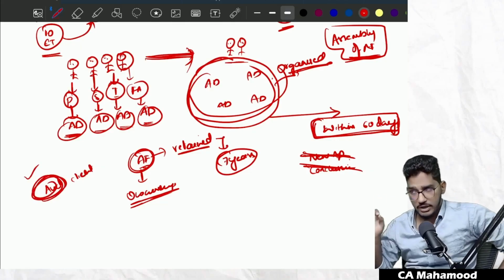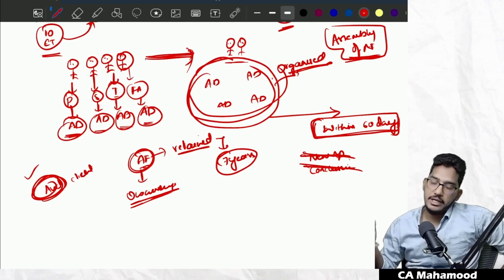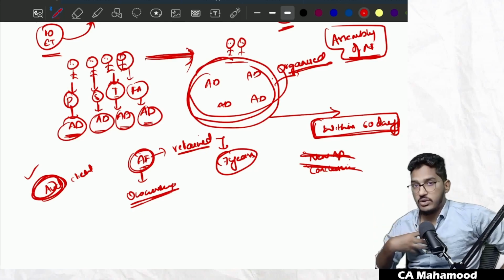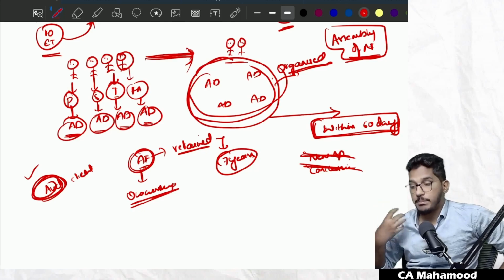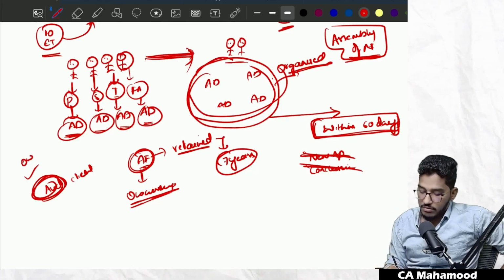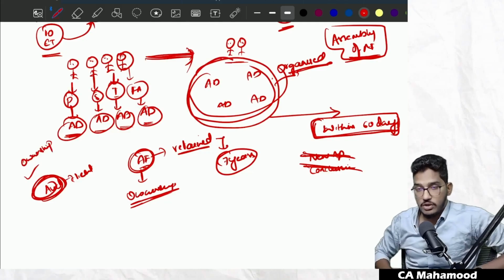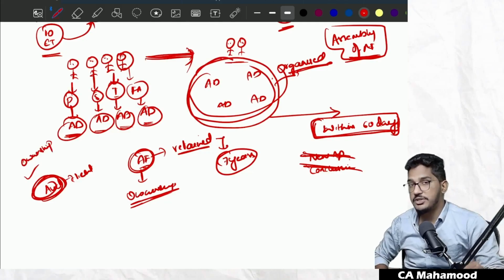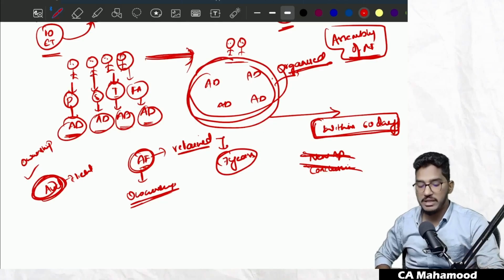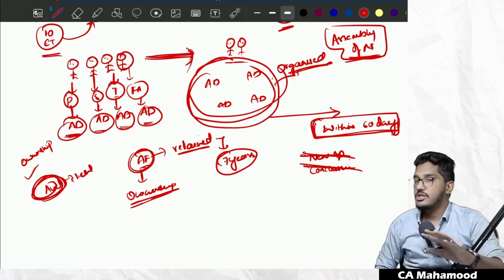Documentation is always the property of the auditor. Why? Because though it might contain information relating to the client, that information has been gathered by the auditor, through the auditor's efforts. So that's why audit documentation is always under the ownership of the auditor. Sir, if the management is requesting the auditor to share copies of the audit documentation, is he under an obligation to do it? No, there is no obligation on the auditor to share copies of audit documentation with the management. There is no compulsion.